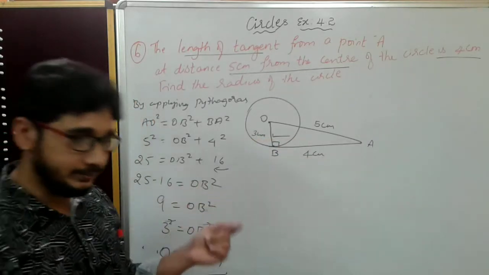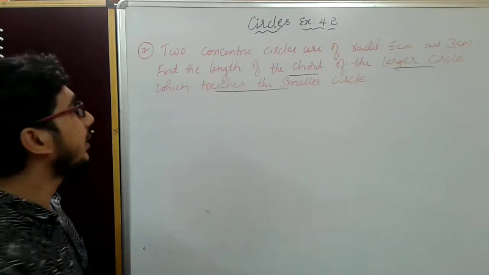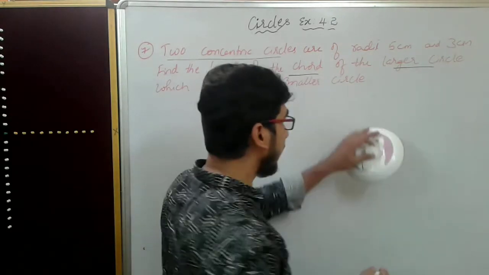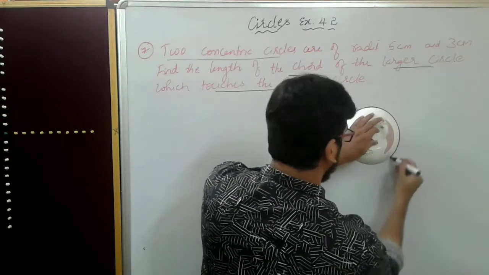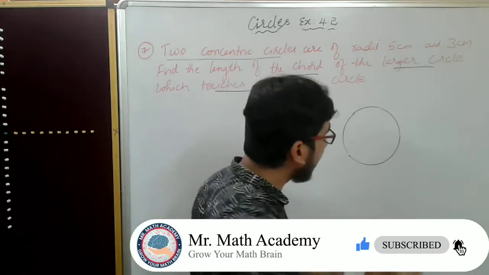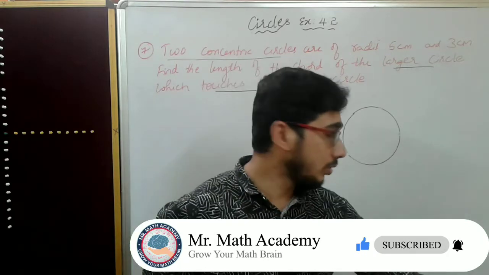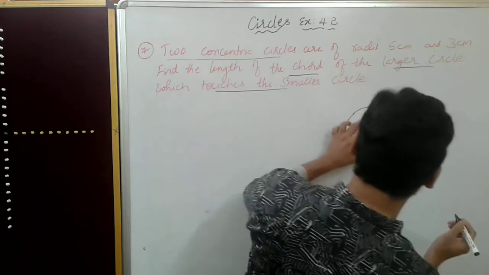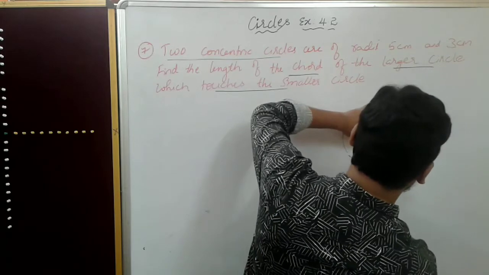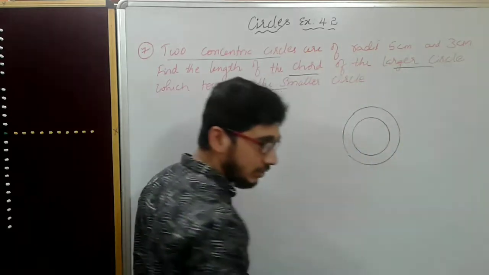We'll go for the next problem. Students, here is the 7th question. Two concentric circles of radii... They are asking about 2 concentric circles. Okay, 2 circles we will draw. I'll take one circle like this. One circle I took. You should not do it like this at home. You have to use compass and pencil only. So one more circle I want. The center will be somewhere here, so I'll keep it like this. Okay, these are the 2 circles.